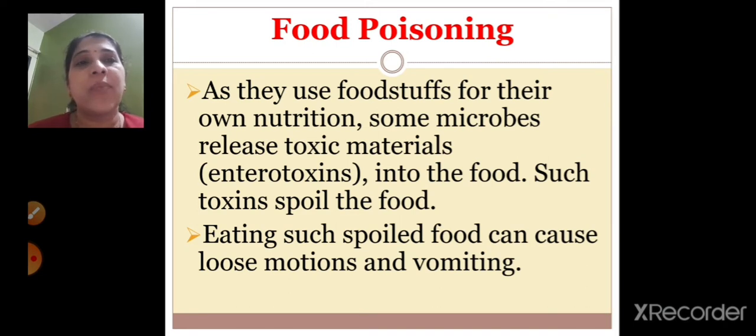So what is food poisoning? The microorganisms generally grow on the foodstuff because they want some nutrition, right? That's the reason they grow on foodstuffs. But some microbes release toxic materials called enterotoxins into the food, and these enterotoxins spoil the food, and when you eat or consume this food, you may get loose motions and vomiting.